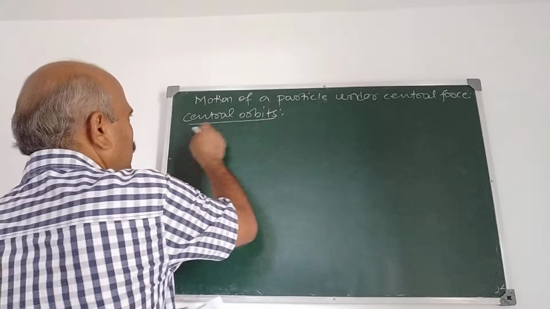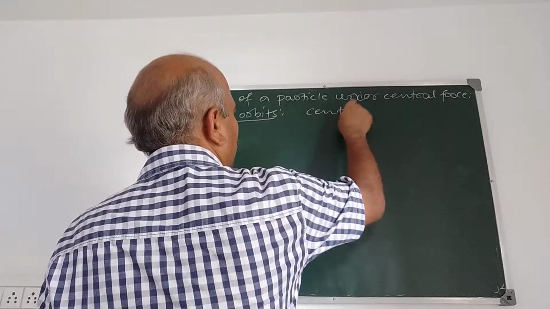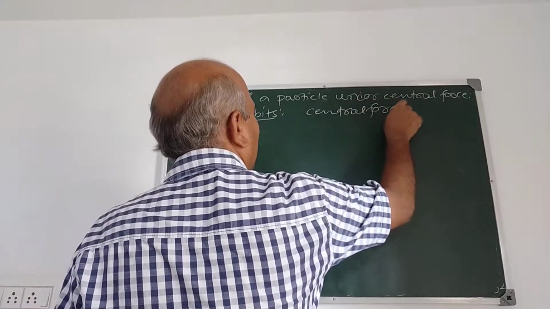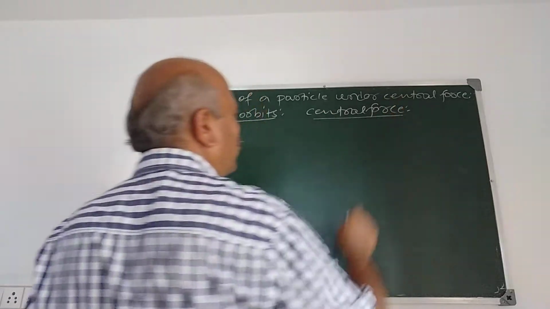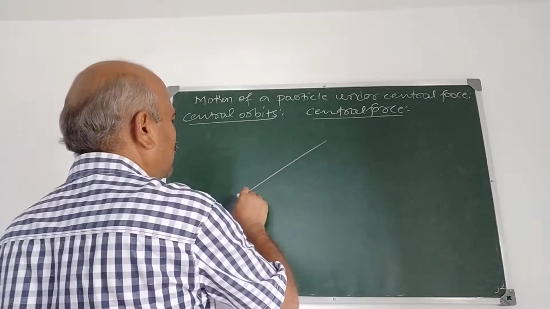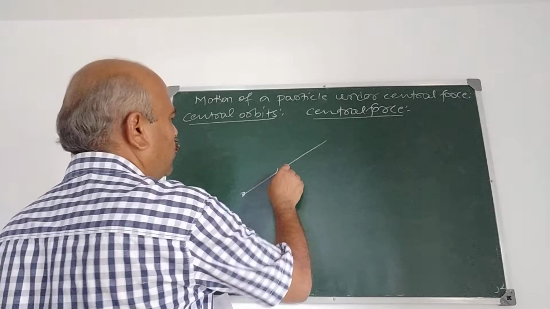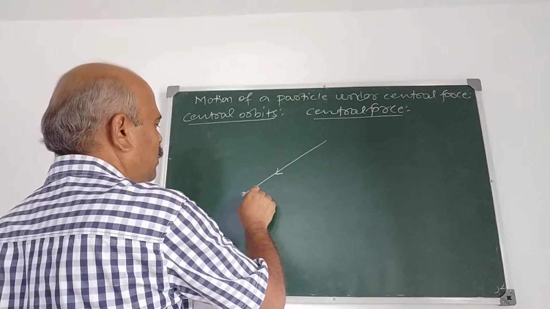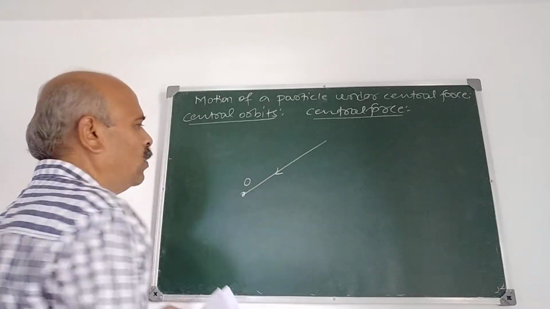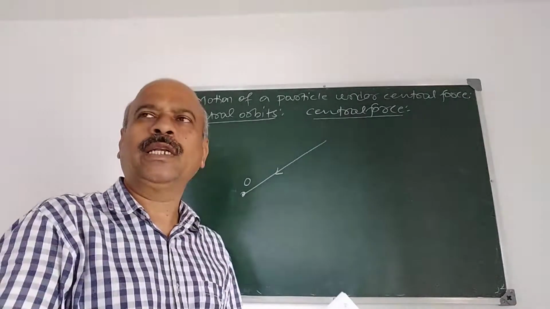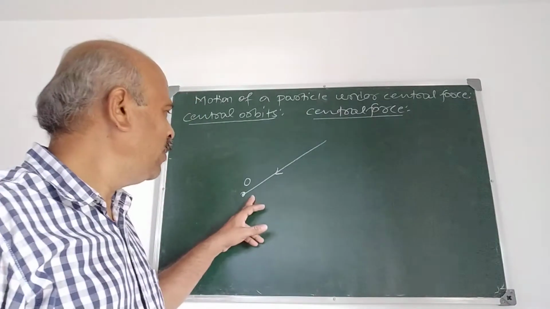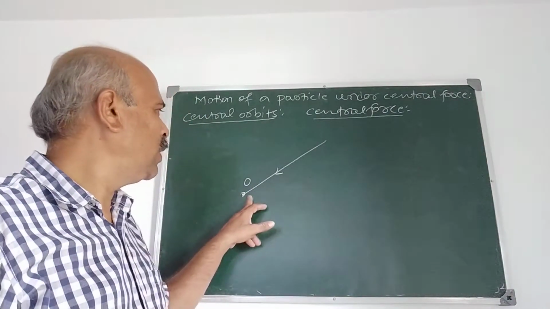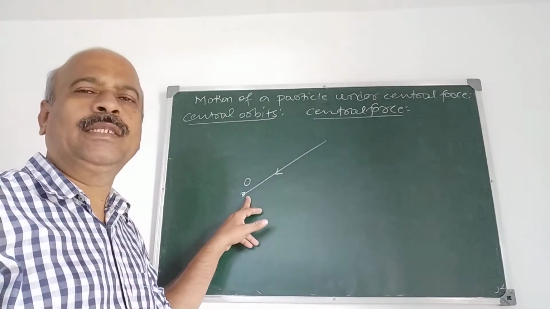Now what is central force? See, if a force is always directed towards a fixed point, say O, then it is called a central force. Or it may be directed away from this point or towards this point, and this is a central force.